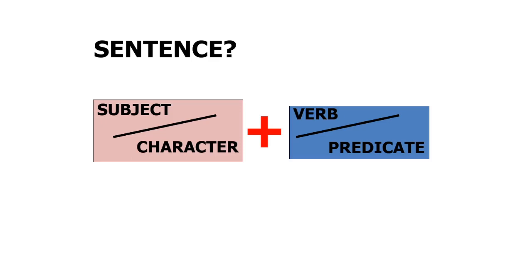And these two boxes will fill a sentence. A sentence should contain at least one subject and one verb. So, once again, I repeat, a sentence will be called a sentence if it has at least one subject or character plus one verb or predicate.